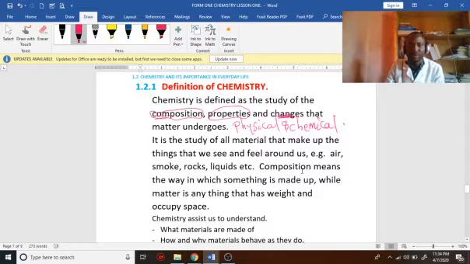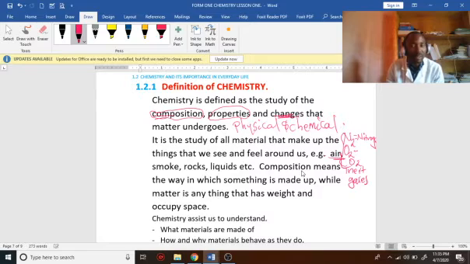Look at air. Can you imagine what air is made up of? You'll be surprised to know that the air that we breathe is made up of nitrogen, 78%, oxygen. You see, I'm writing chemistry. You are going to see that when you begin to understand chemistry. This is nitrogen, as I've just written. This is oxygen. Carbon dioxide. You see, the air we breathe is made up of all these: nitrogen, oxygen, carbon dioxide, inert gases.